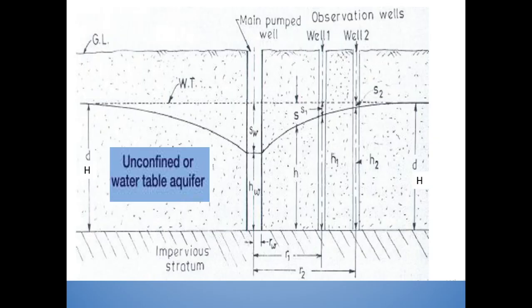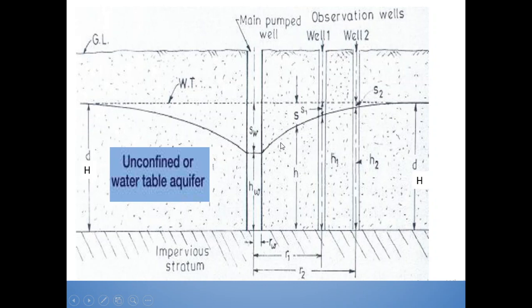To illustrate this, let us assume a small portion on this particular drawdown curve. If I consider a very small element of this, having distance dr, it will have a triangular shape.